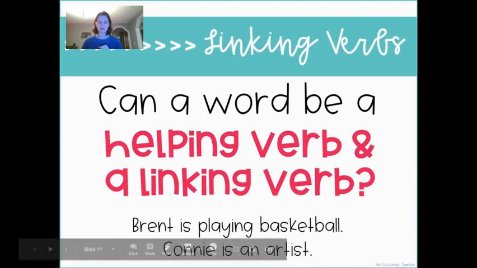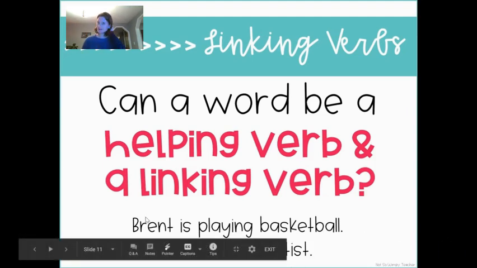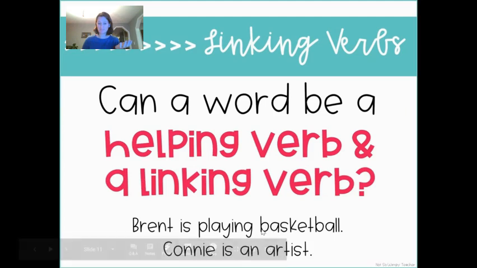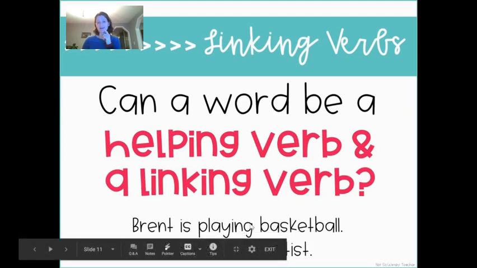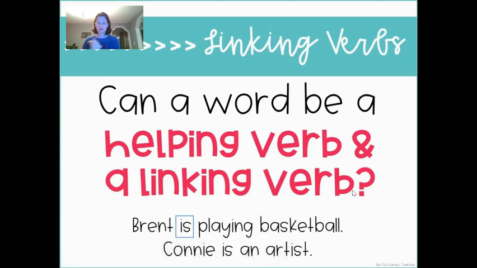Let's look at this sentence. Brent is playing basketball. So Brent is the subject of a sentence. And here is some information about what he's doing. Playing is an action verb. So is here would be a helping verb. And it would actually be a linking verb as well. Okay. Now we just need that little black box to go away so we can read our next sentence.